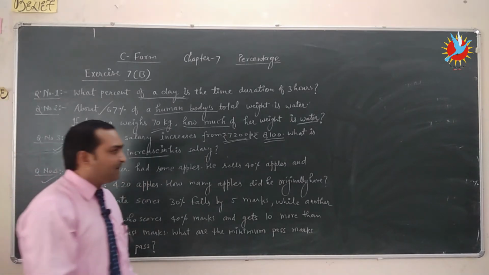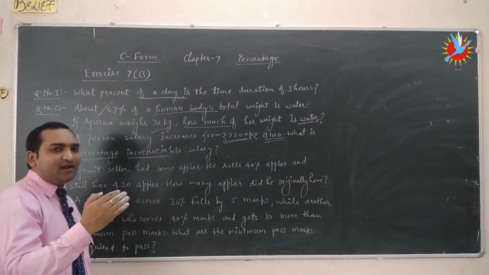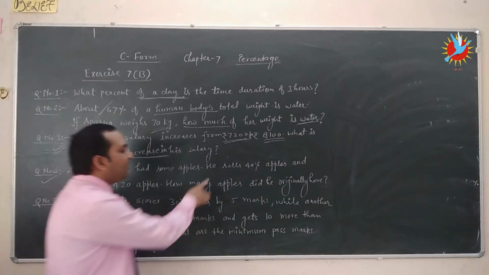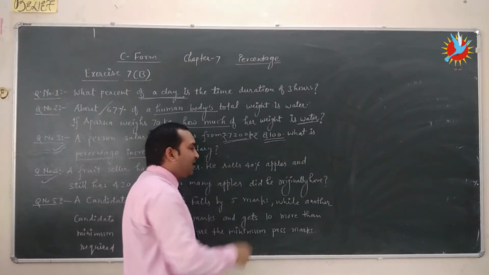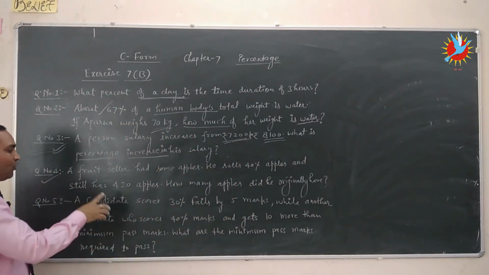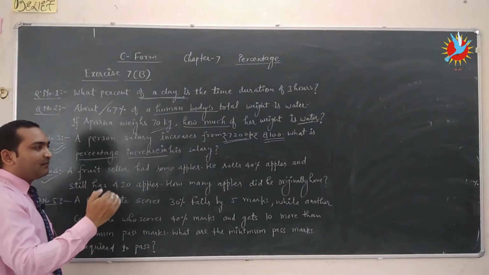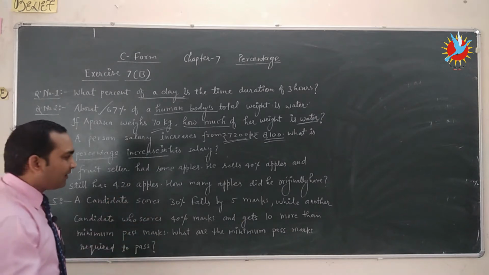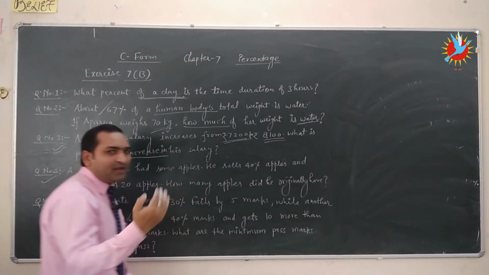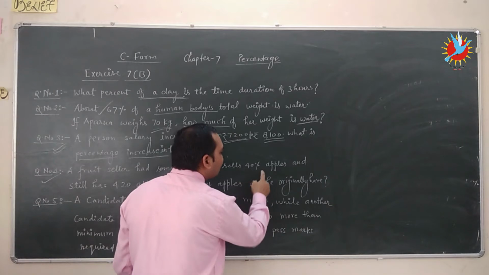So initially the number of apples will be 100%, and out of 100%, he sells 40% apples. So how many percent apples does he have? 40% he already sold, so he has 100% minus 40%, that is 60% apples.